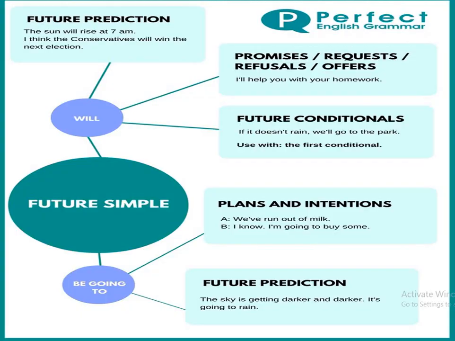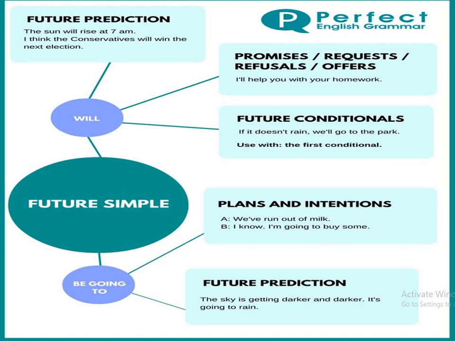So where do we use the simple future tense? We use simple future tense for future predictions, something which is going to happen in the near future. For example, the sun will rise at 7 a.m.